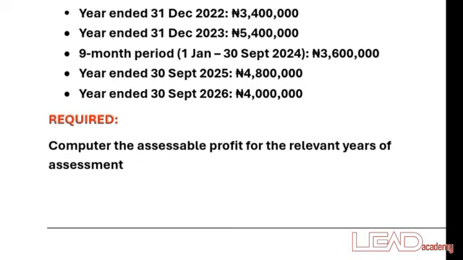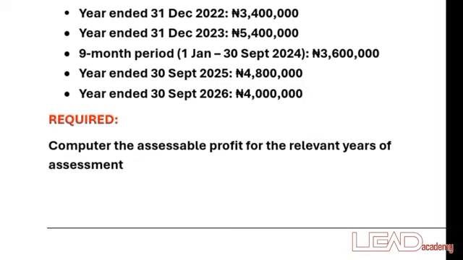We have used up 3 months out of it. It will remain 9 months, which is 9 months divided by 12 times 4.8 million. Then add it up to the next period, which is 3 divided by 12 multiplied by 4 million.